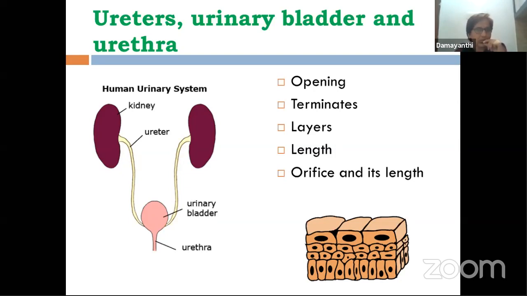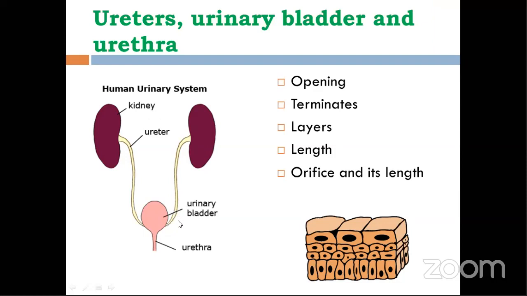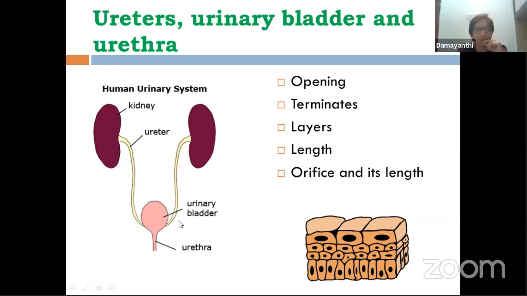If you learn about the circulatory system, you know that veins have valves to prevent backward flow. Here, ureters don't have any valves to prevent backward flow. That is why they open from the sides, making an angle, so that even if the bladder is filled up with urine, it doesn't get back into the ureters.